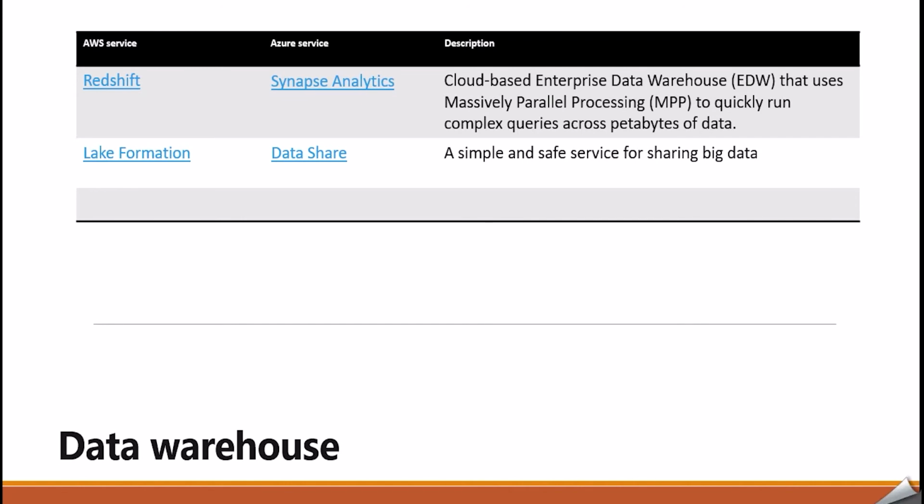Now, what are the data warehouse services which are provided? So Redshift and Lake Formation in case of AWS, and Azure provides Synapse Analytics and Data Share. So Redshift and Synapse Analytics is a cloud-based enterprise data warehouse that uses massively parallel processing to quickly run complex queries across petabytes of data. Not only gigabytes, it's petabytes. So you can see the huge amount that can be processed easily. Now, Lake Formation and Data Share are simple and safe services for sharing big data.